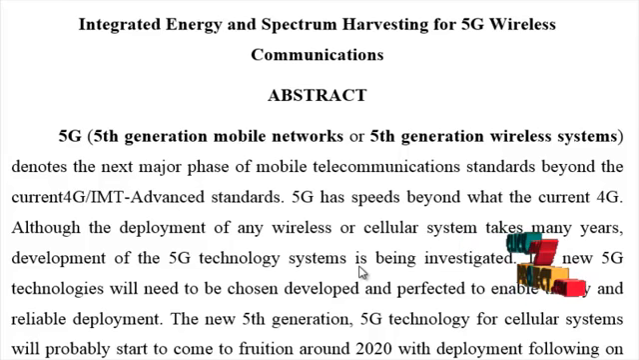The new 5th generation 5G technology for cellular systems will probably start to come to fruition around 2020, with deployment following afterwards. The current status of 5G technology is very much in the early development stages. Very many companies are looking into the technologies that could become part of the system. In addition, a number of universities have set up 5G research units focused on developing the technologies for 5G.